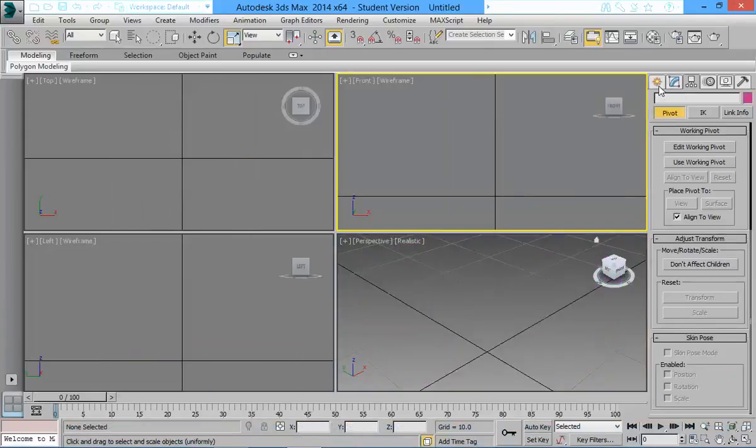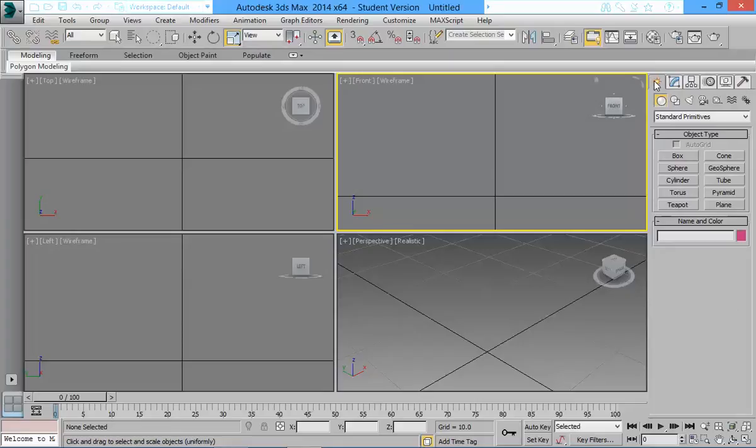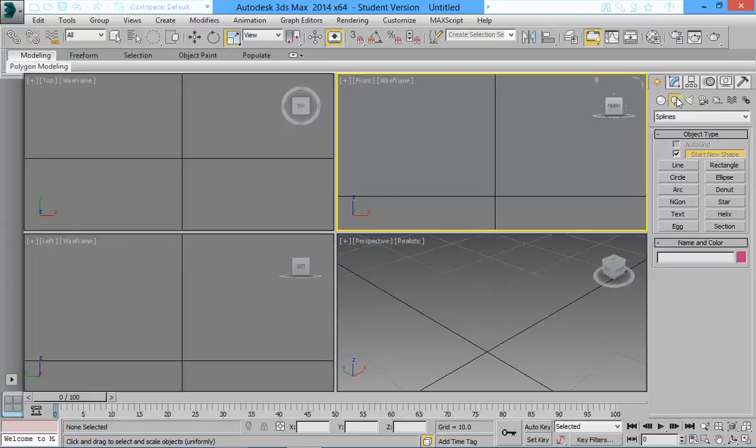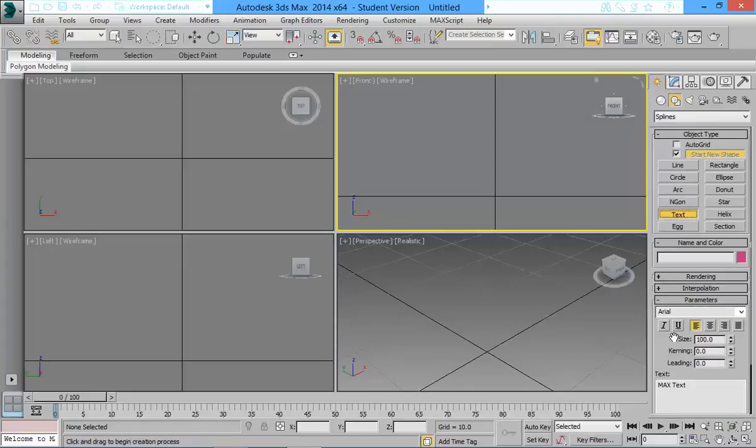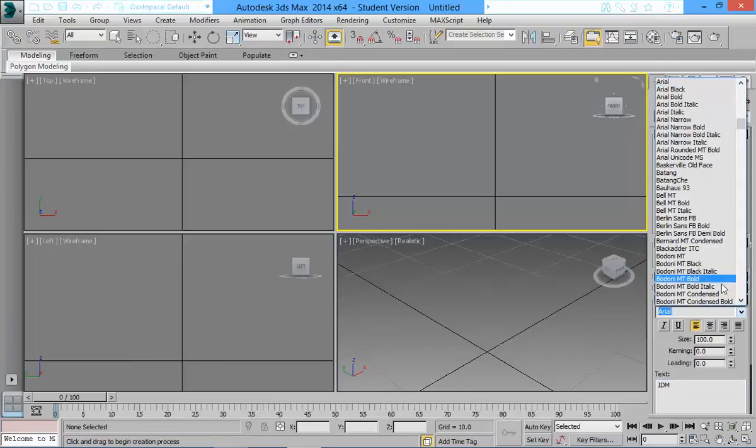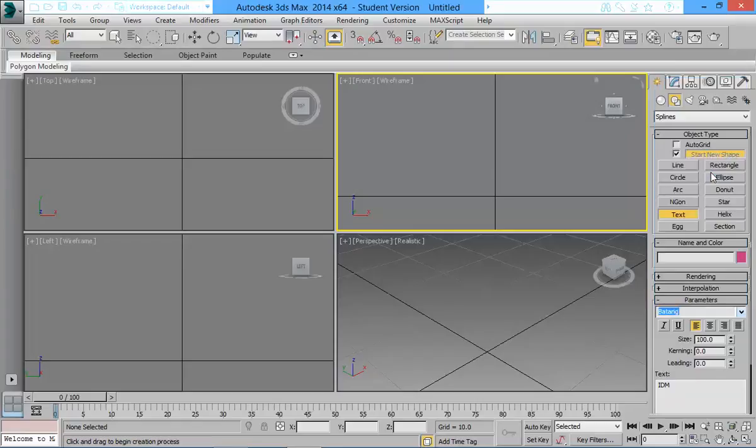Our exercise was model, material, motion, movie. So I'm just going to very quickly recap that. What we did was, we went into create, we went into shapes, and we went into text, and we typed IDM, let's say. Choose a nice font. Choice of font is really important. I'm going to have a nice thick font. I like serifs when it's big. I don't know what Batang does.